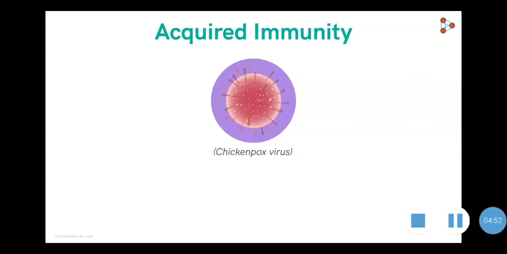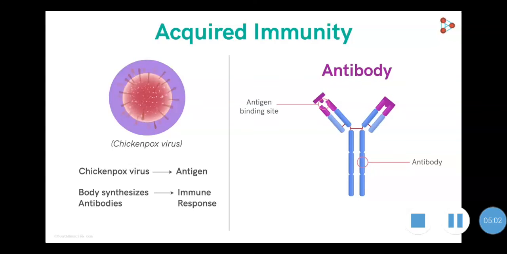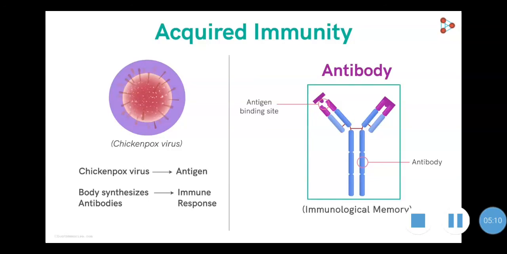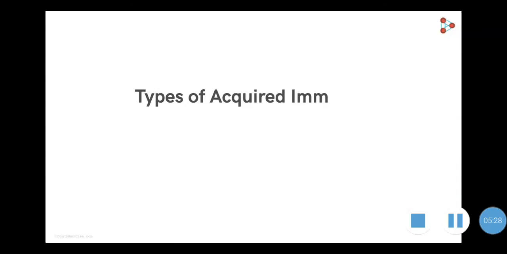This is acquired immunity. One of the simplest examples of acquired immunity is chickenpox infection. The chickenpox virus acts as an antigen and our body synthesizes antibodies as an immune response. Our immune system has a very effective memory also, known as immunological memory. Once the antibodies against a specific virus antigen are synthesized, the next time the body will recognize the same antigen and destroy it before it causes any sort of infection. In this way, acquired immunity works.